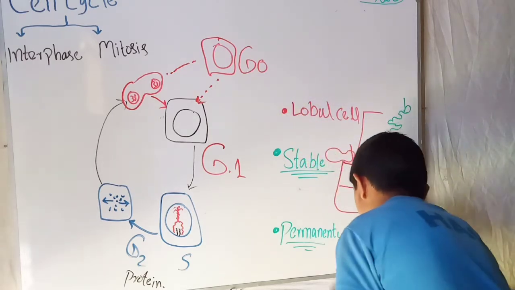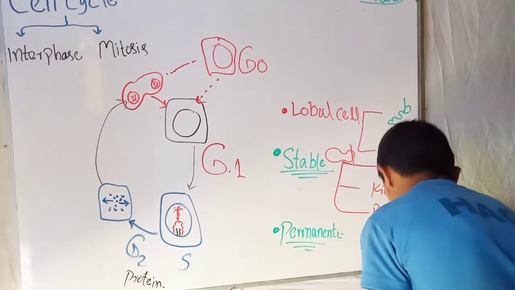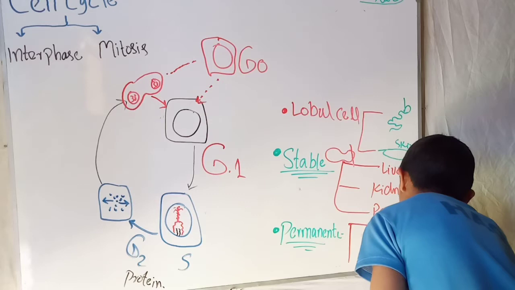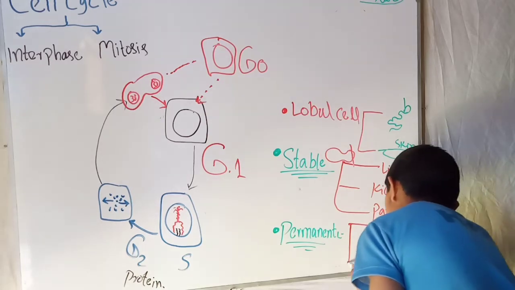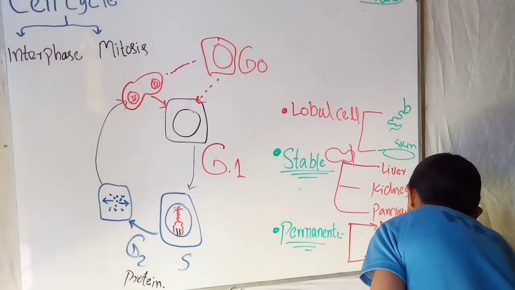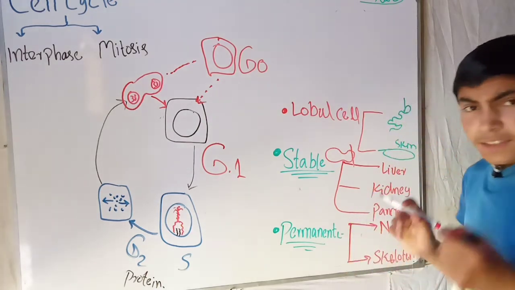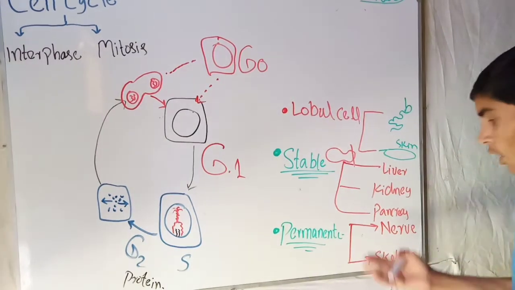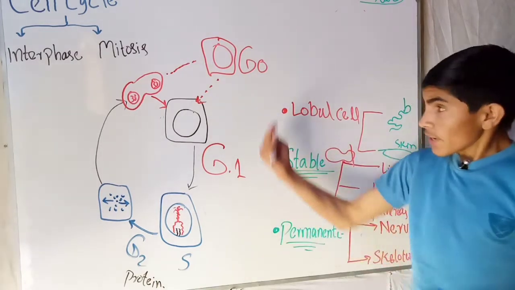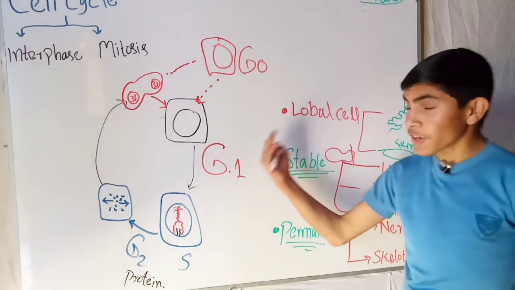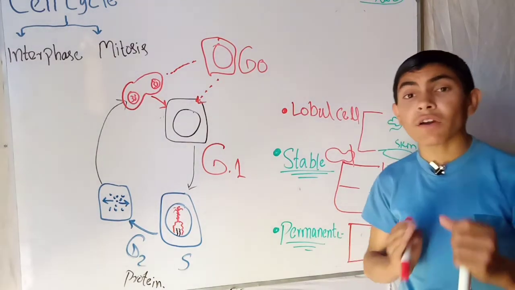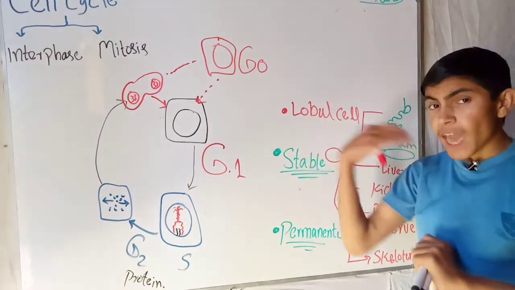These cells are found in our body as the nerve cells, and the second is the skeletal muscle cells. So the nerve cells and the skeletal muscle cells are the permanent cells which don't have the ability to again enter from the G0 phase into the interphase. Therefore the nerve cells and skeletal muscles are not able to multiply anymore.